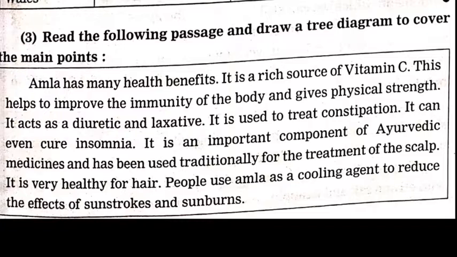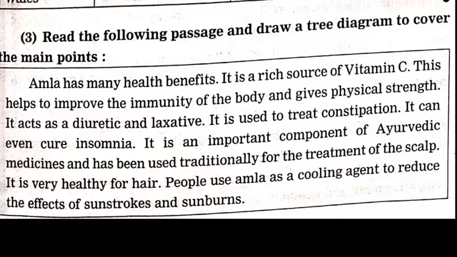Read the following passage and draw a tree diagram to cover the main points. Here you have to draw a tree diagram. Amla has many health benefits. It is a rich source of vitamin C. This helps to improve the immunity of the body and gives physical strength. It acts as a diuretic and laxative.